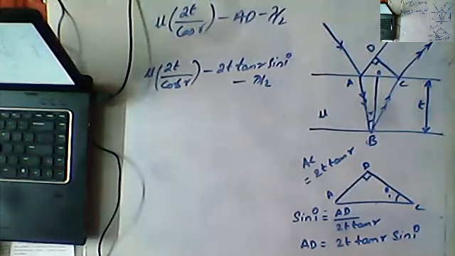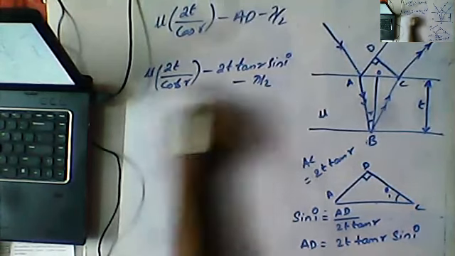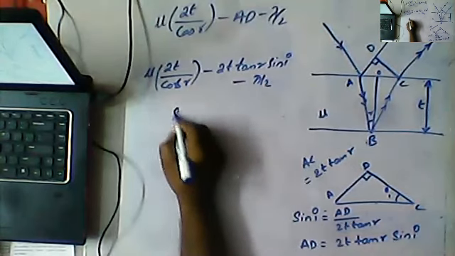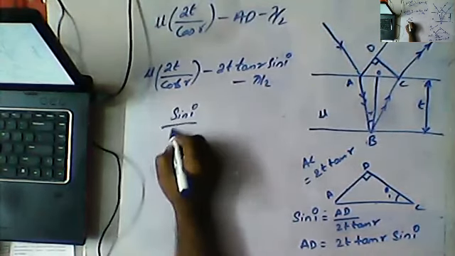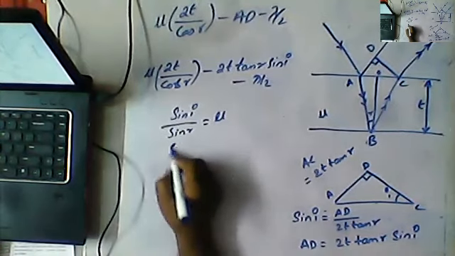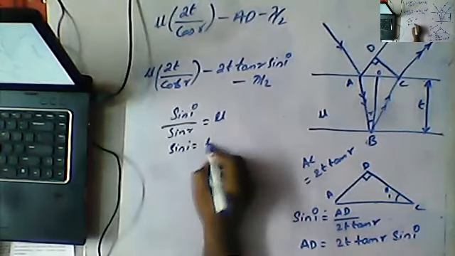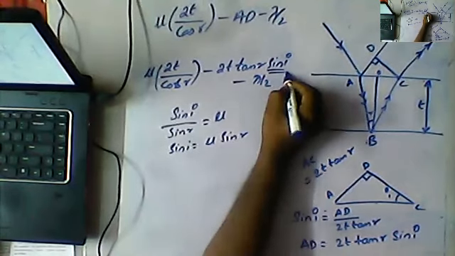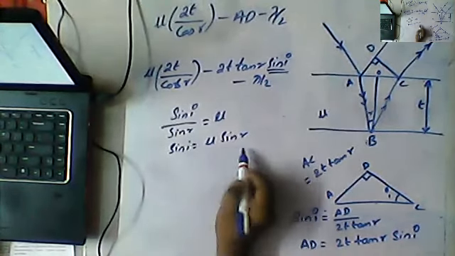So this is our formula. Now in this, if you clearly observe, we can write one more pointer. I already know that sin I by sin R is equal to mu, or sin I is equal to mu sin R. So instead of sin I, I'm going to substitute mu sin R.